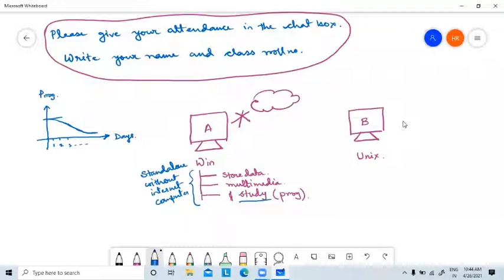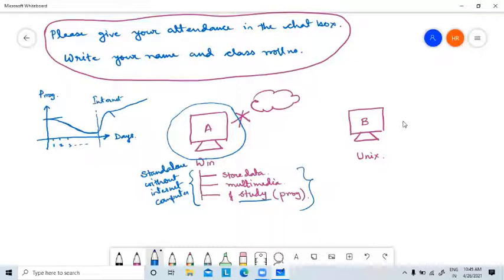Now, suppose at this point I suddenly get my internet connection, then again the use of the computer is rising. So you can easily understand from this that a single standalone computer used for these purposes is not that useful after some days.